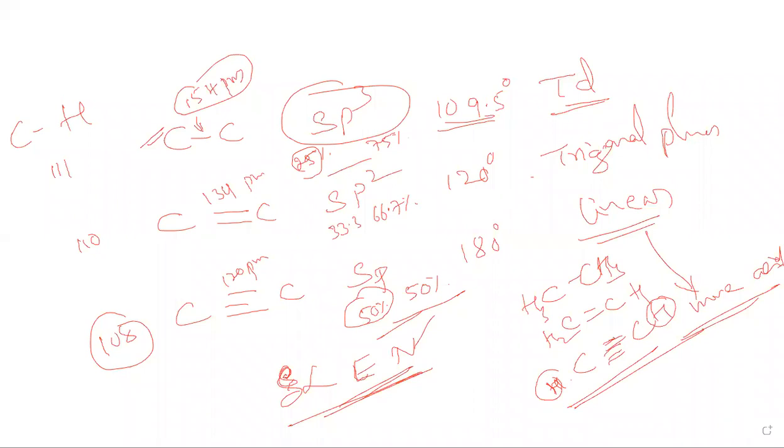Here, we know how bonds are formed through the group 14 elements we studied. +4 and +2 oxidation states are shown by the group 14 elements. In carbon, it can't go beyond 4, because covalency is restricted to s and p orbitals, so the maximum covalency is 4. It looks like divalent because of ns2 np2.